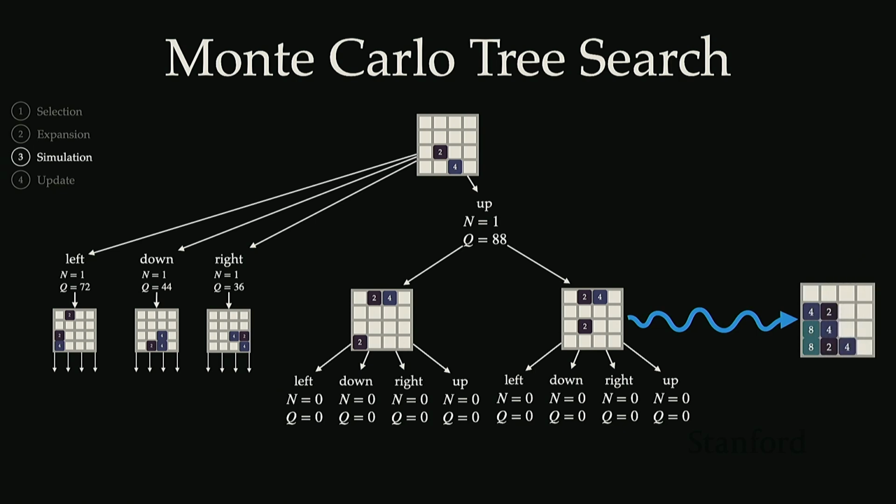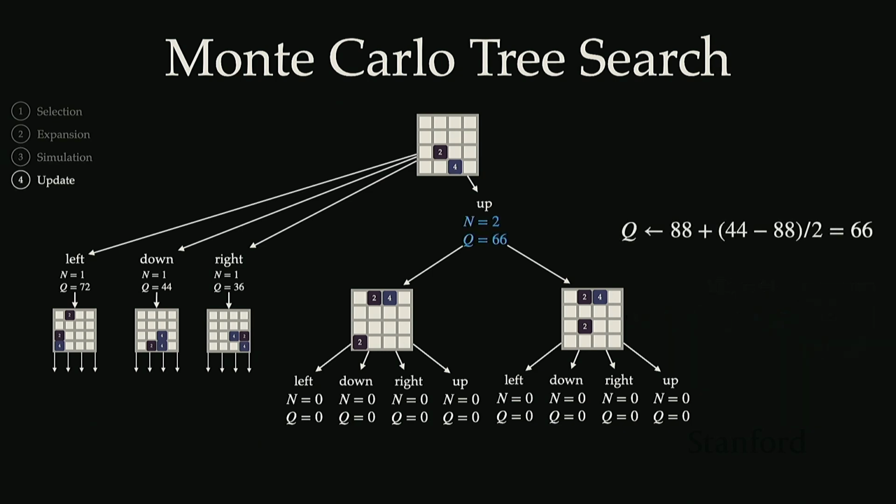That's going to bring us to this board state, and we get this particular utility estimate of 44. That we're then going to update back up the tree. And so now we're just taking an average of the utility estimates that we've seen by taking this up action, right? So the first time we got 88, the second time we got 44, the average of those two is 66. And we've also updated the visitation counts by 1, which gets us to 2.